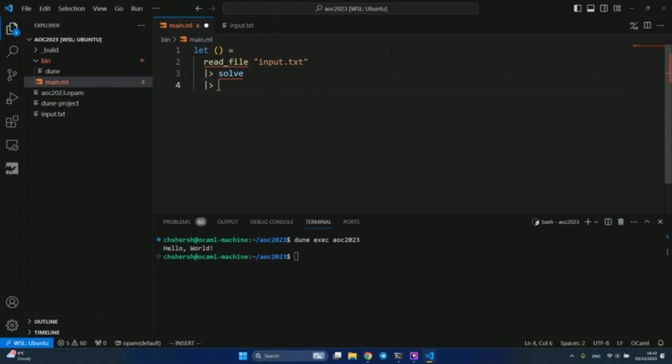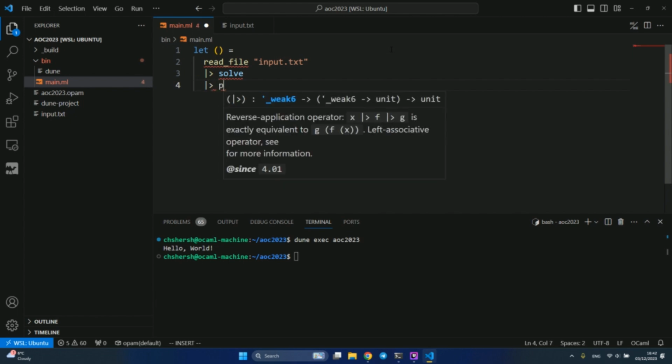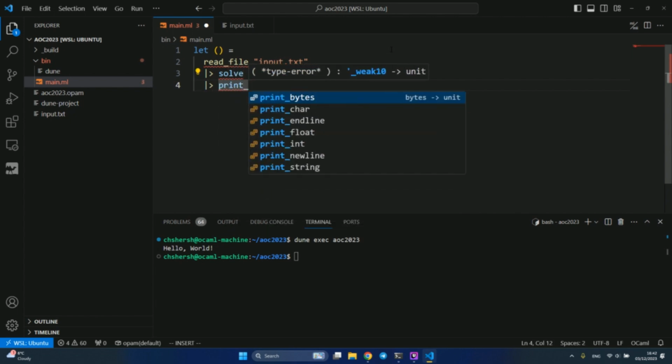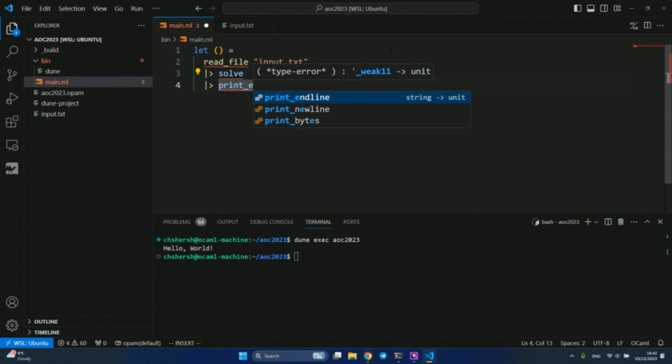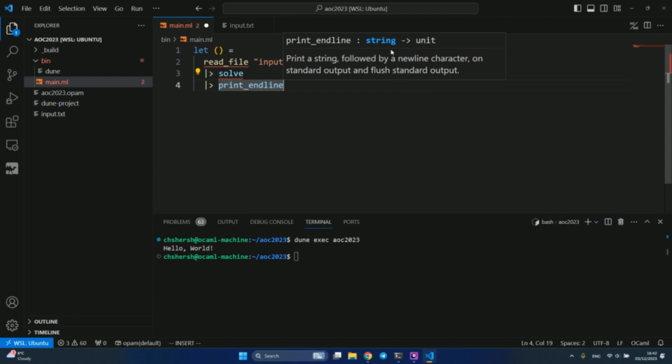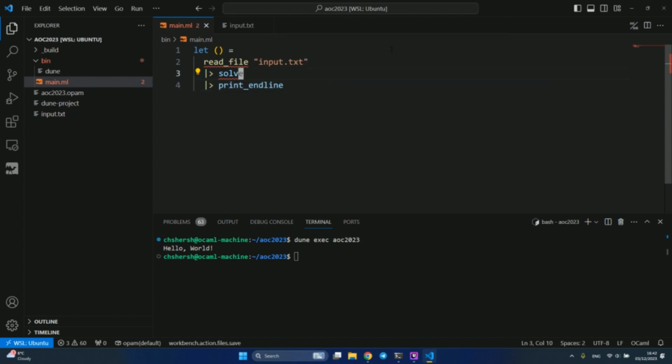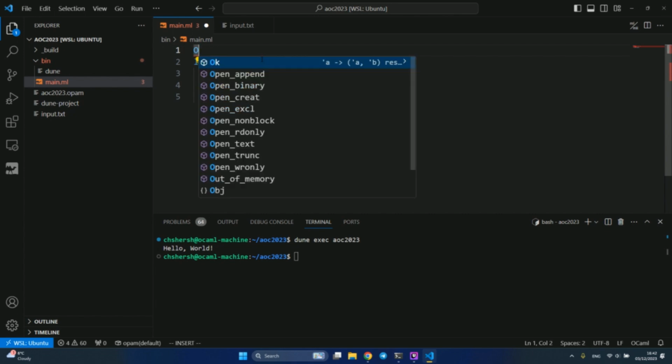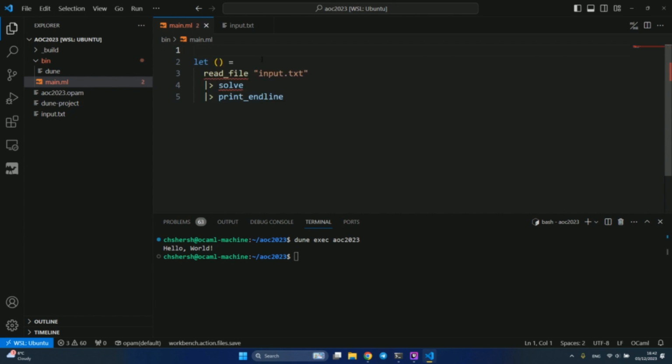And then we are going to print it. This function print line takes a string. So this is basically the core of my function. I'm going to read the file, I'm going to solve the problem, and I'm going to print the output. So let's start by writing these functions.